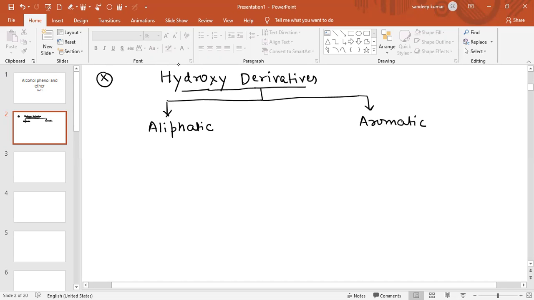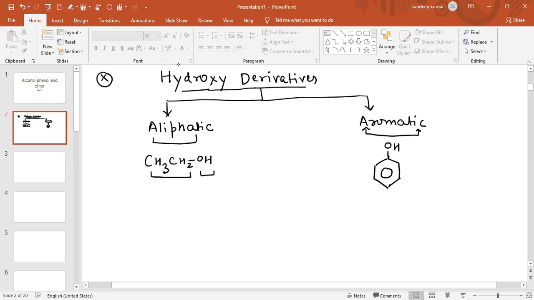Aliphatic means linear chain, for example CH3CH2OH. So this is aliphatic alcohol. In the same way, aromatic means there is a benzene ring, which is aromatic in nature, and on this the OH group is present. So this is an aromatic hydroxy derivative and this is a linear chain aliphatic alcohol.